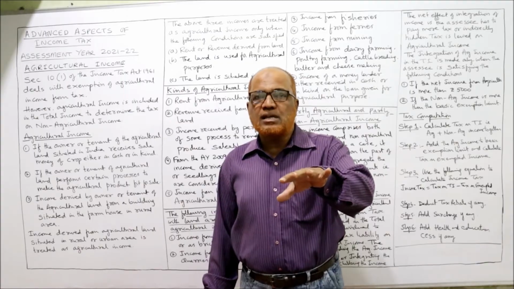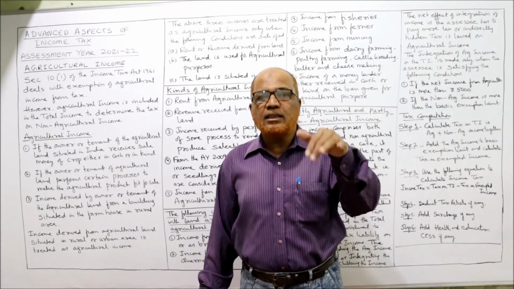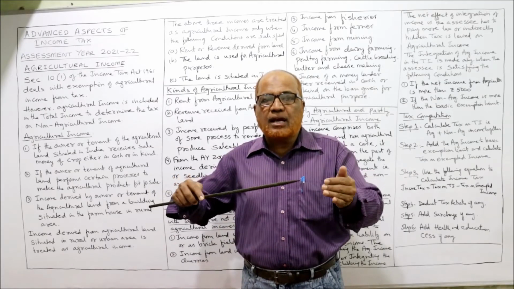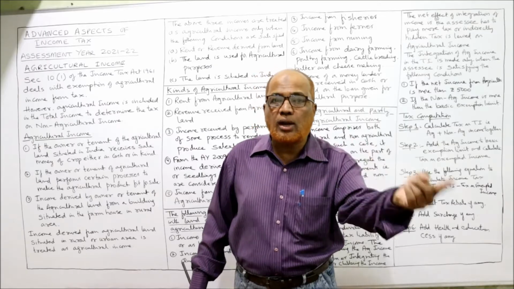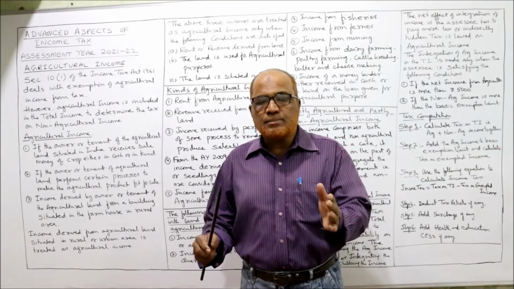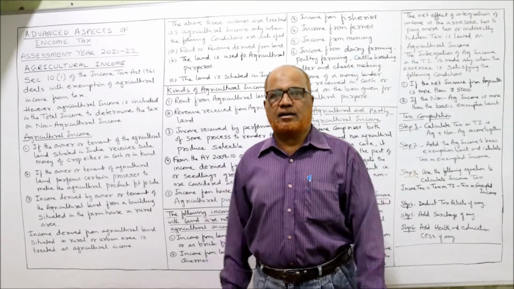However, if a person has agricultural income and non-agricultural income, in that case the agricultural income will be considered for calculating the tax on non-agricultural income. So this provision will apply if an assessee has both agricultural income and non-agricultural income.